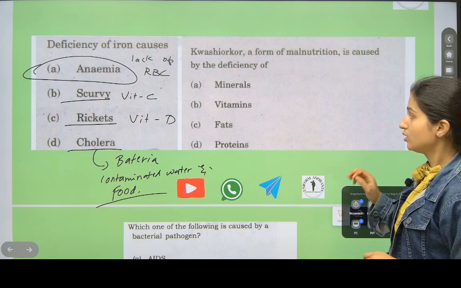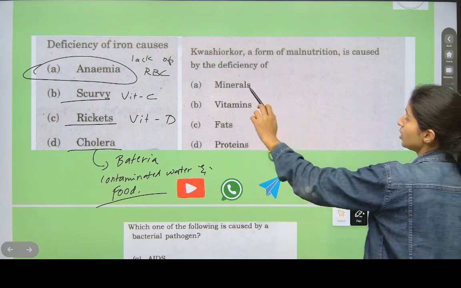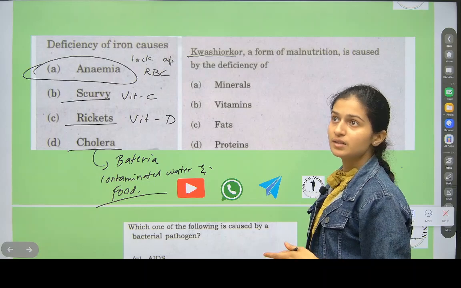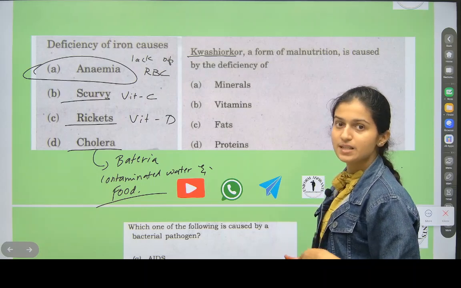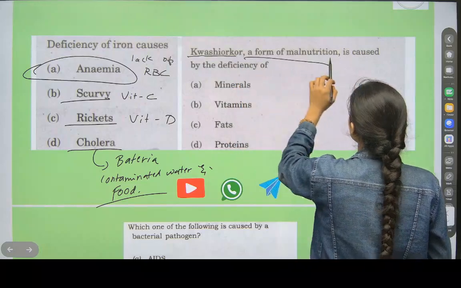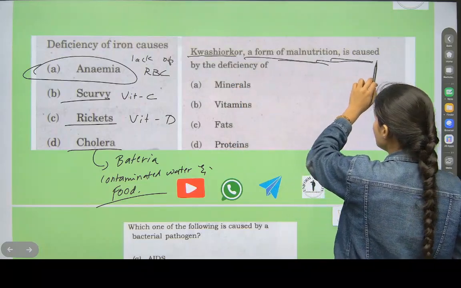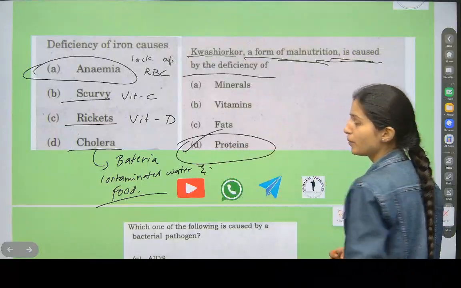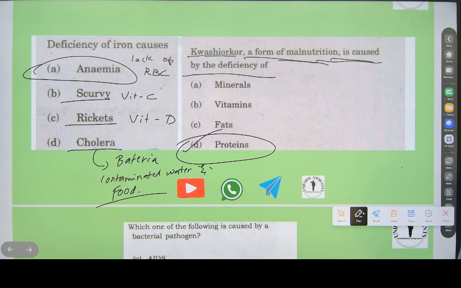See now, this is malnutrition. If there is a lack of protein intake in somebody's body, then this disease forms. Kwashiorkor is a form of malnutrition caused because of deficiency of protein. I'll give you two more words. Note this down fast.